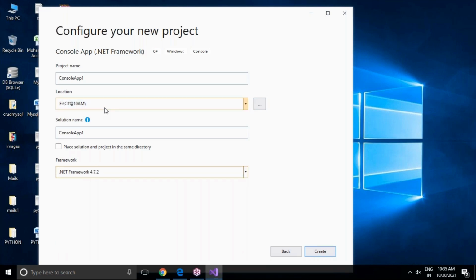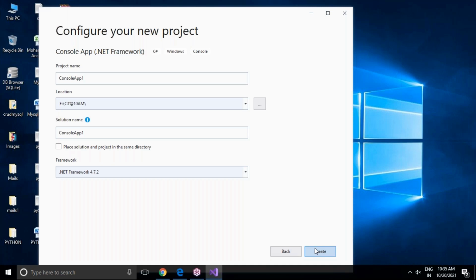And this is for .NET Framework only: a console app with the .NET Framework. If we choose .NET Core, that is a different version. I will tell you what the Core framework is shortly. After that, click on create. Once we click on create, you can see.